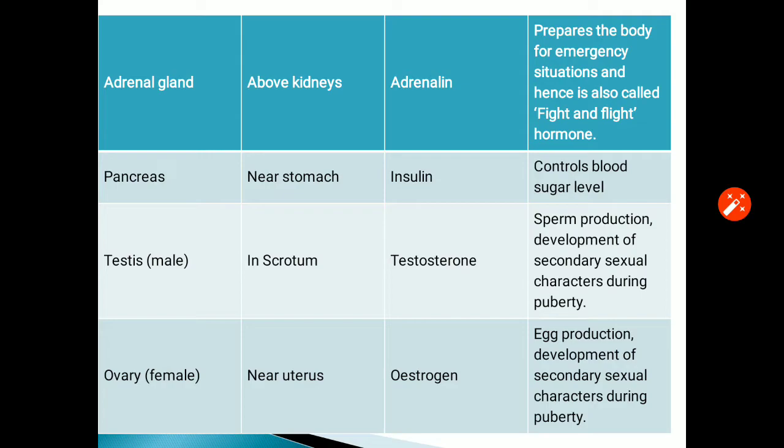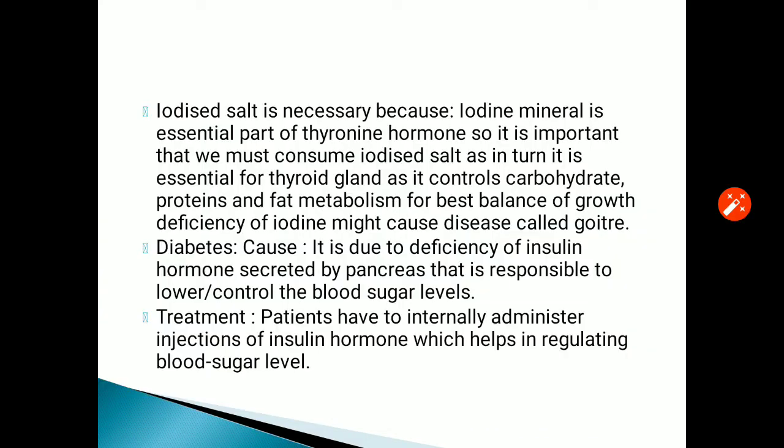Estrogen helps in egg production and the development of secondary sexual characters during puberty, while progesterone is termed the pregnancy hormone as it helps in maintaining the pregnancy in females. So, in brief, we have discussed all the important endocrine glands of the body with their location, their secretion, and their functions.